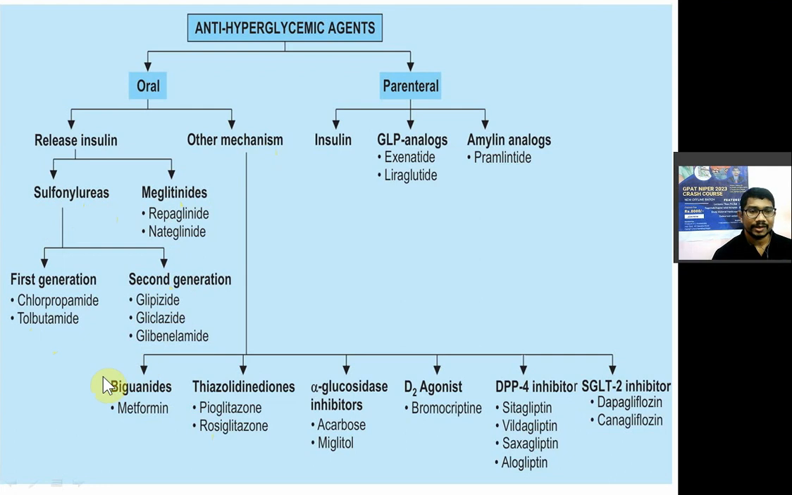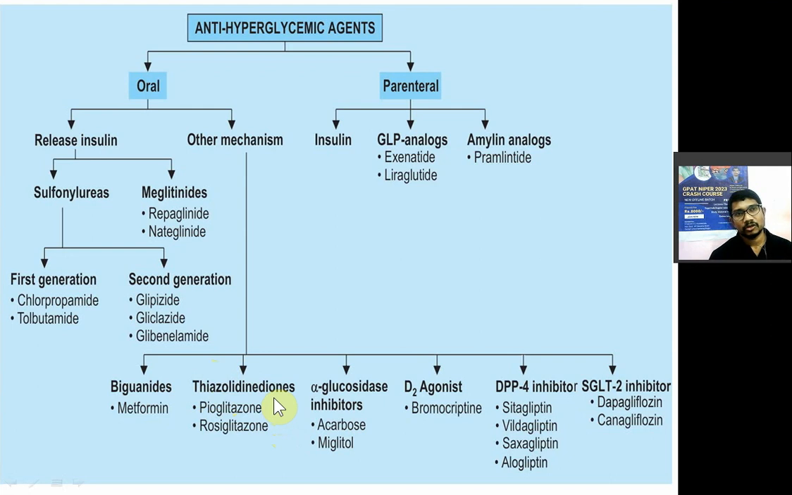Then you have biguanides, phenformin, metformin, etc. These biguanides are known as AMPK activators, adenosine monophosphate protein kinase activators. Then thiazolidinediones, that you have pioglitazone and rosiglitazone. These are known as PPAR gamma activators, peroxisome proliferator activated gamma receptor.